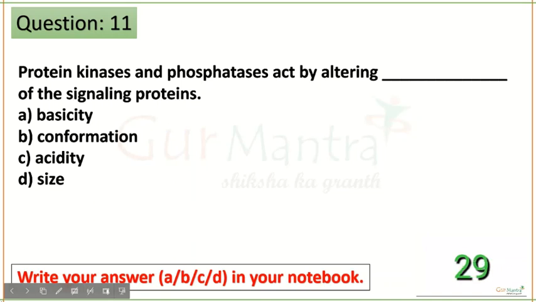Phosphatase will remove a phosphate group. So to a protein, if phosphorylation is happening or dephosphorylation is happening, what will be the changes in that protein? What will be the alterations happening in that protein if that particular protein is phosphorylated or dephosphorylated?